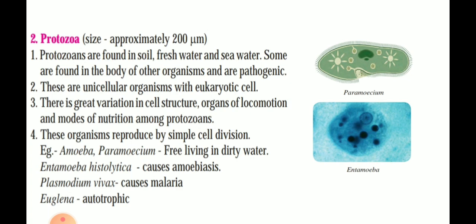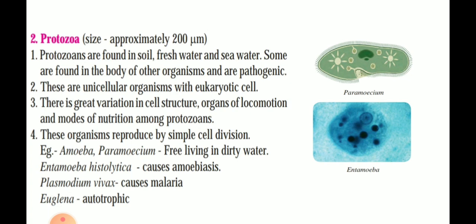These are unicellular organisms with eukaryotic cells. They are not prokaryotic, they are eukaryotic. Eukaryotic means they have a bounded nucleus. There is great variation in cell structure. This paramecium looks like a slipper. Amoeba doesn't have any shape. Different shaped organisms are seen in protozoa. They have different types of organs of locomotion, like cilia, flagella, pseudopodia.